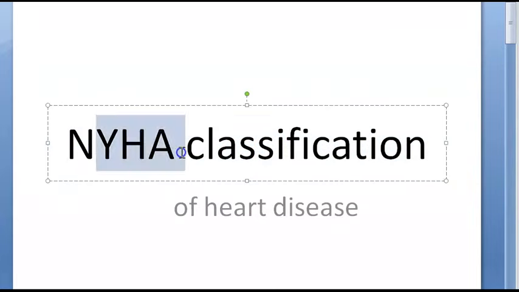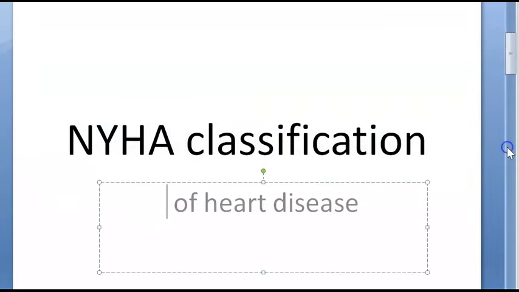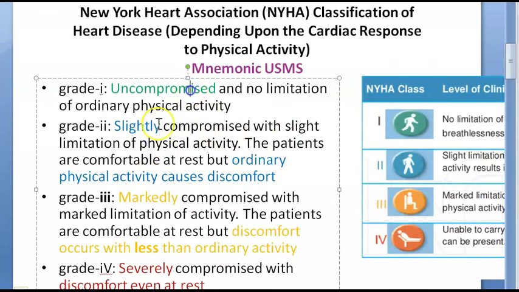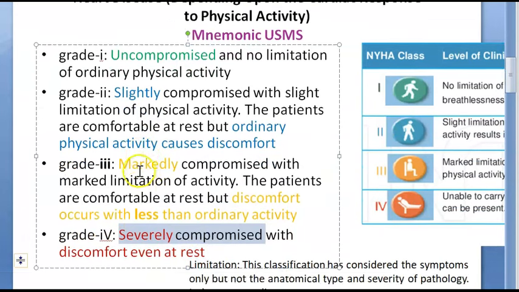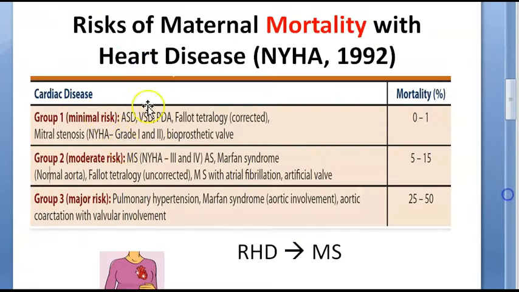Okay. So in this video, what and all did you look at? You looked at NYHA classification of heart disease: uncompromised, slightly compromised, markedly compromised and severely compromised. And based on that you have groups of maternal heart disease because it increases maternal mortality. You should know about this.